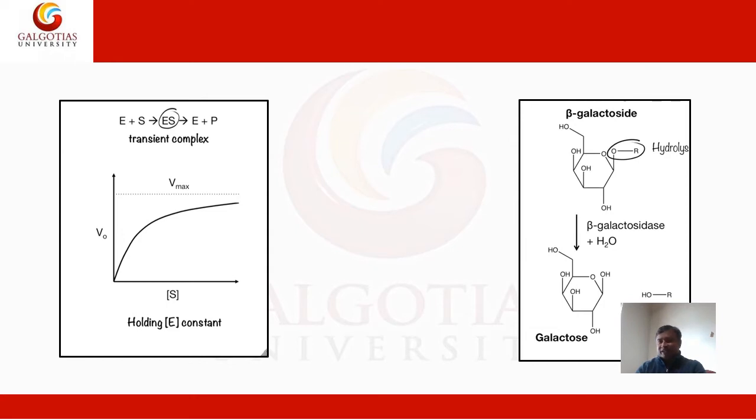In the right panel I have shown beta galactoside as the substrate and beta galactosidase as the enzyme. This is a hydrolysis reaction in which beta galactosidase hydrolyzes beta galactoside into galactose, and the ROH group will be released. So this is an example of how the enzyme will work. When the enzyme works, it enhances the rate of reaction, and within minutes or seconds the reaction will be complete.